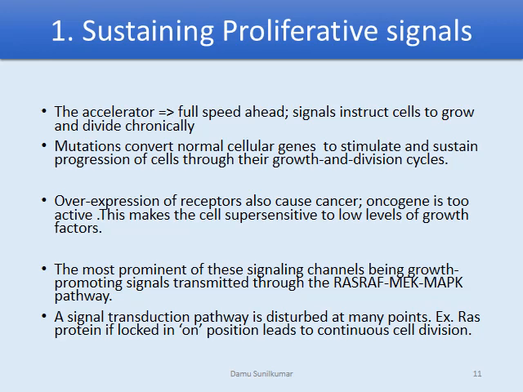So one of the most prominent of these signaling channels is the growth-promoting signal transmitted through the RAS-RAF-MEK pathway, and recent studies also highlight the ability of cancer cells to disrupt the negative feedback loop that acts as a safety mechanism to downregulate the signaling pathway whenever a mitogenic signal is hyperactivated. One key example of this is the RAS oncoprotein, where there is a disruption in the normal negative feedback mechanism operated by the oncogenic GTPase.